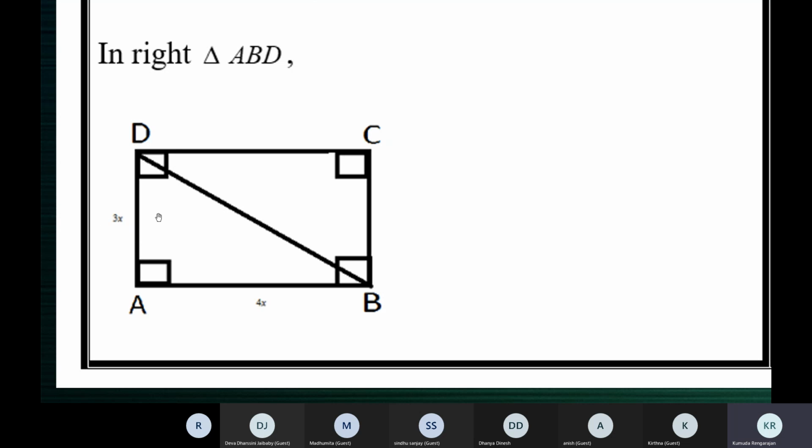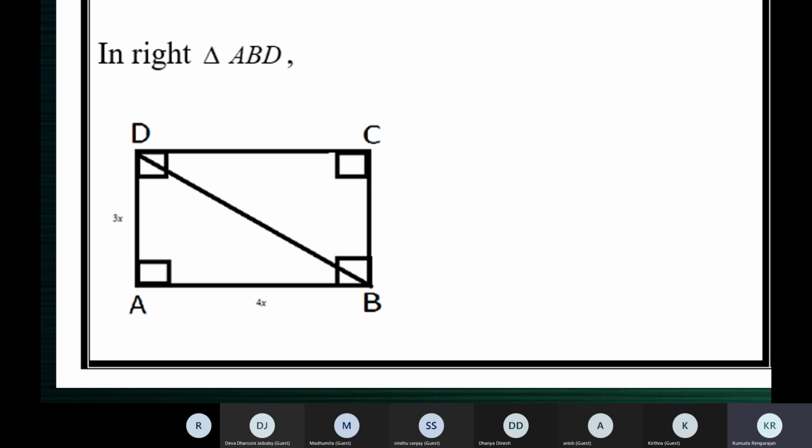Now 4x, 3x and 25 are the sides of the triangle ABD. Where is it right angled? In triangle ABD, where is the right angle? A, ma'am. Then which is the hypotenuse? In triangle ABD, which is the hypotenuse? DB, ma'am. Tell me the correct answer. Now, do we understand?